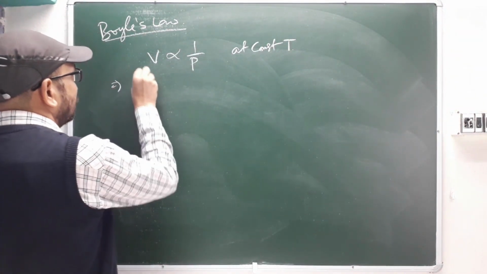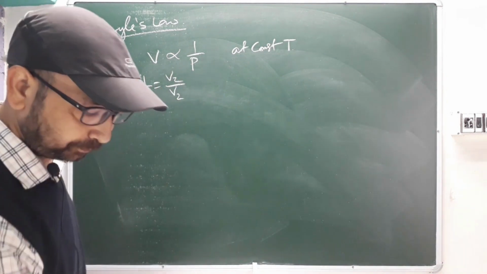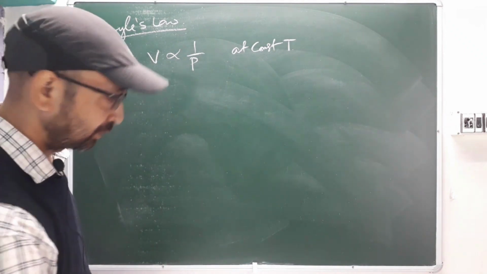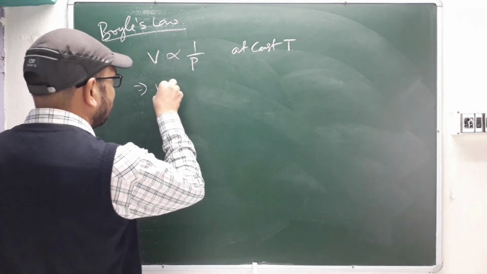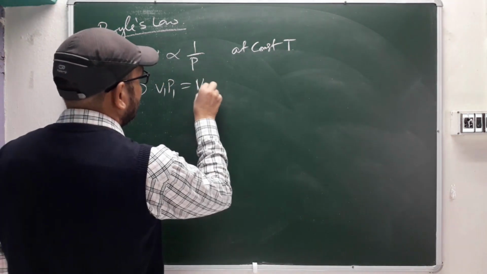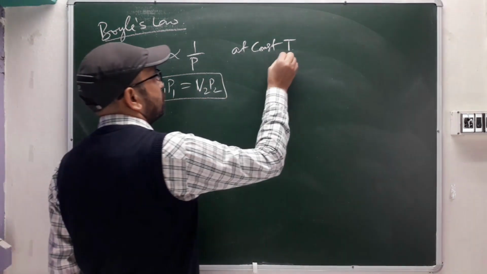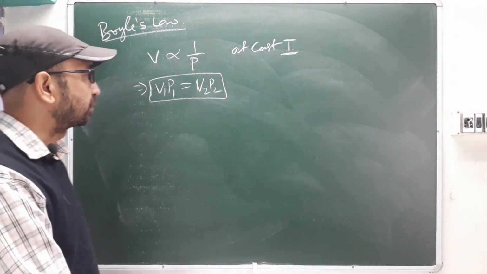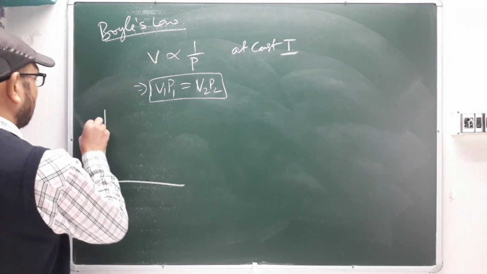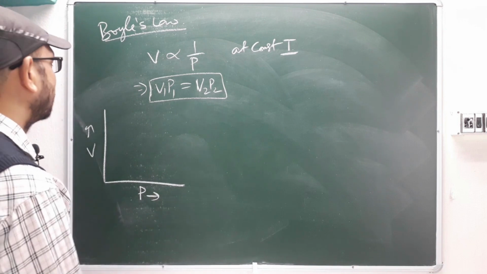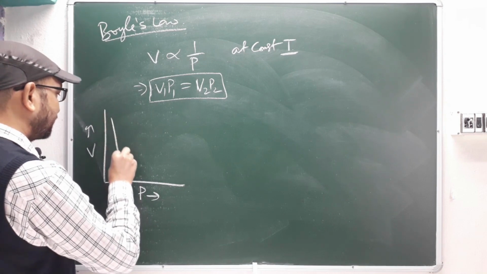So directly we can write V1 P1 equal to V2 P2, okay. With this we can solve it at constant temperature. It should be mentioned that at constant temperature, only then will this work, okay. So we'll see the different types of graphs. This is volume and this is pressure. If volume is increasing, your pressure will be lesser. If pressure is increasing, your volume will be decreasing, like this.